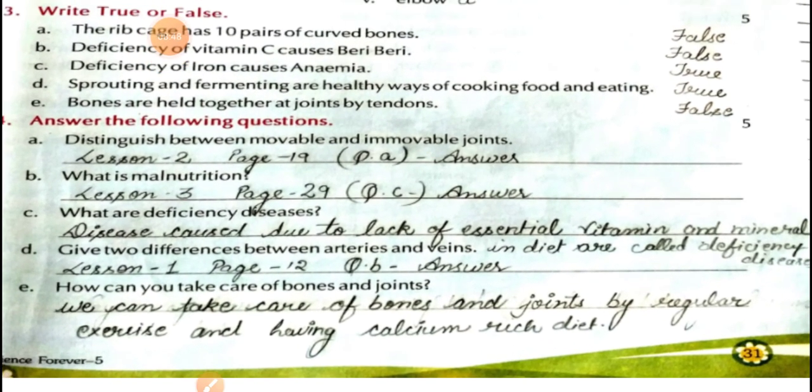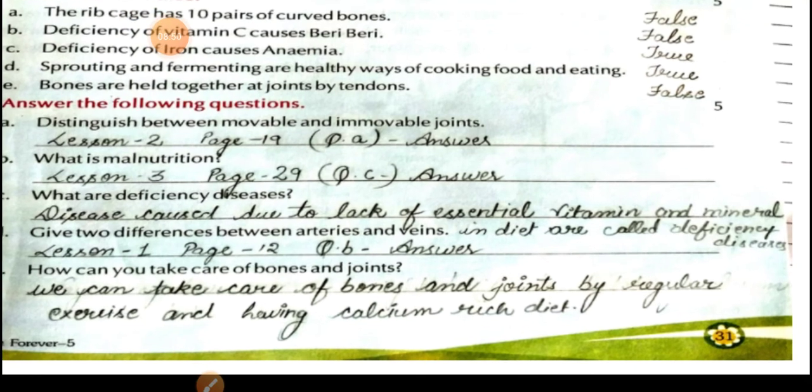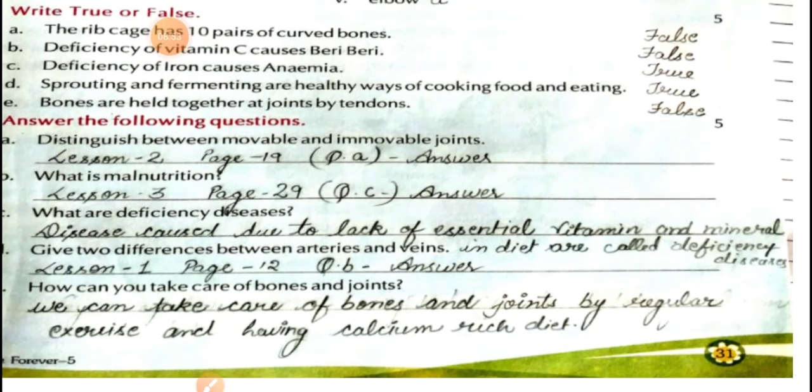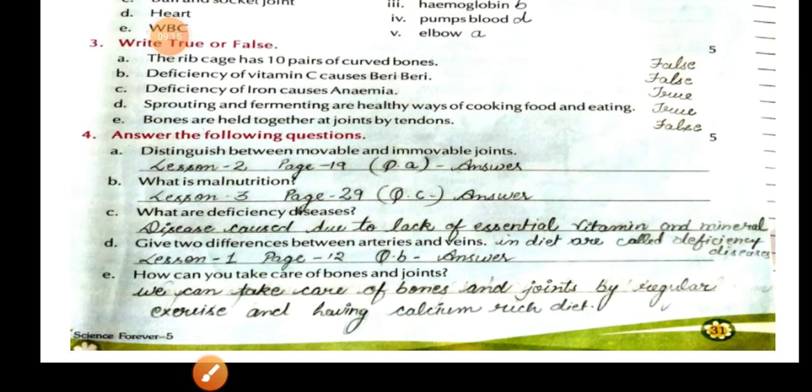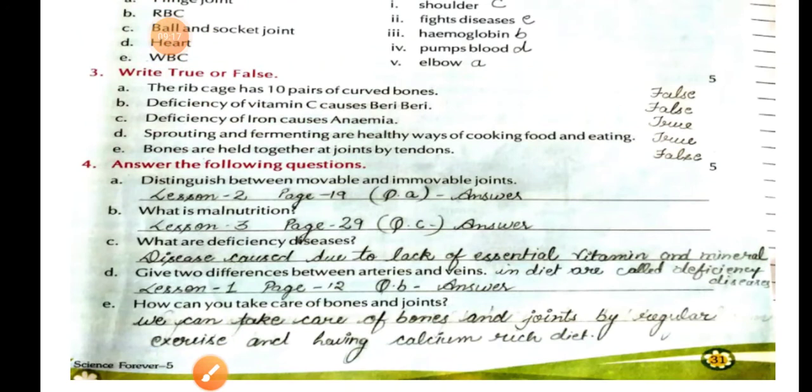Question number 4C: what are deficiency diseases? The diseases caused due to the lack of essential vitamins and minerals in the diet are called deficiency diseases. My dear student, you should write down the proper answer in your book. Yes, it is already written here.